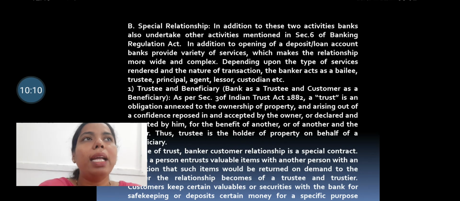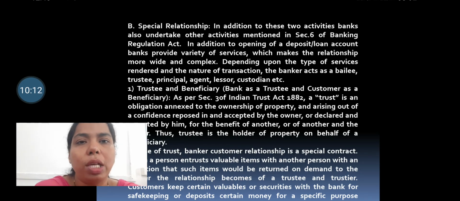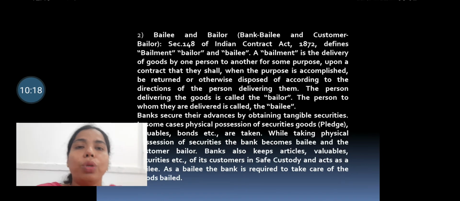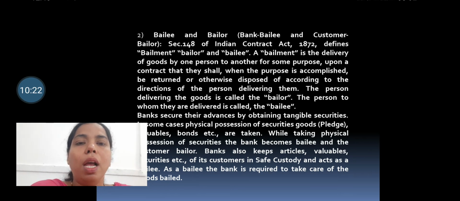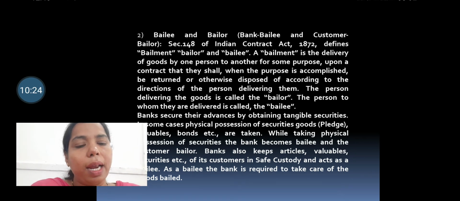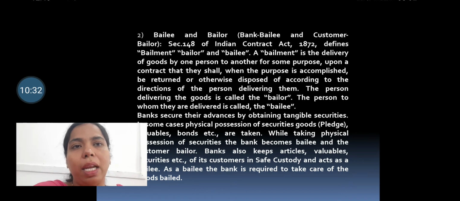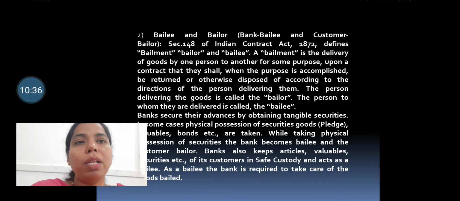Okay, so at that time the bank is working as a trustee, and the customer is actually what? The customer is actually the beneficiary. So there is also the relationship which arises between the customer and the banker, and that relationship is of the bailee and the bailor. So the bank works as a bailee and the customer works as a bailor. This bailee and bailor relationship develops because of the bailment.